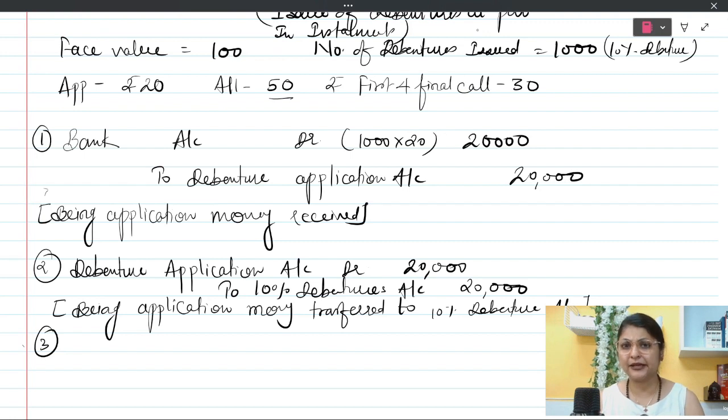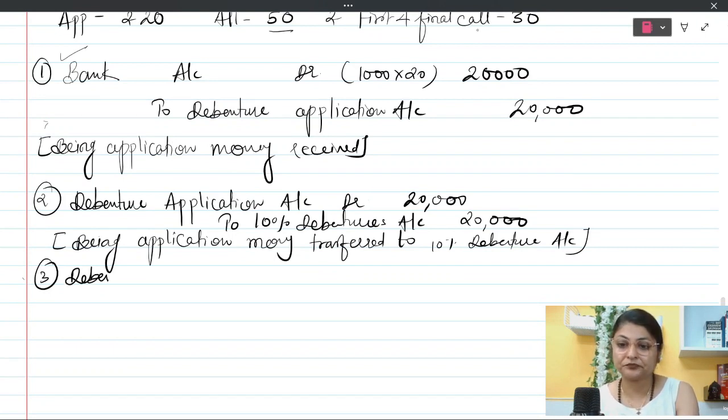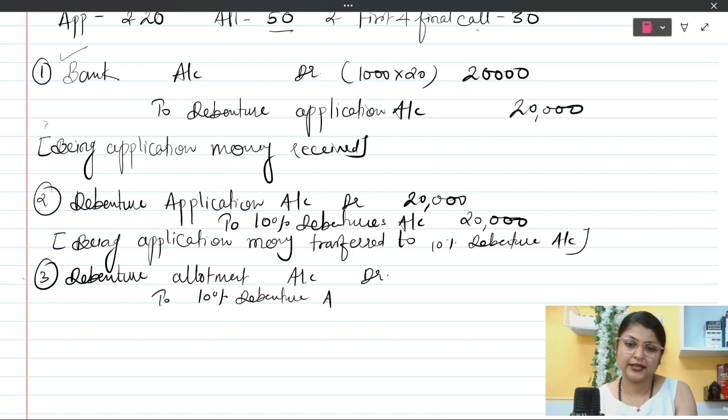From the allotment entry onwards, in each call, first the due entry will be passed and then the receiving entry. A due entry means you are asking the public to pay you the money. So here we are going to write debenture allotment account debit to 10% debenture account.